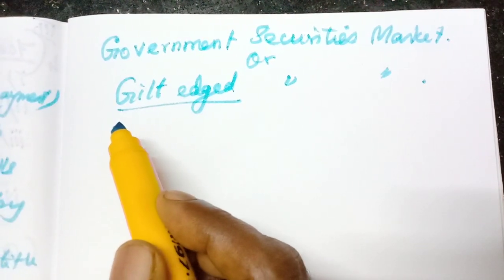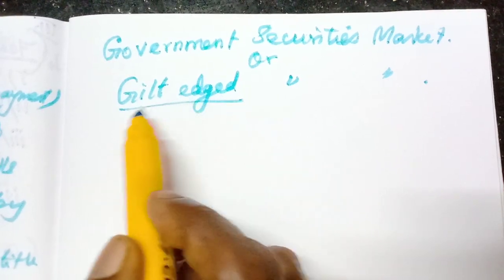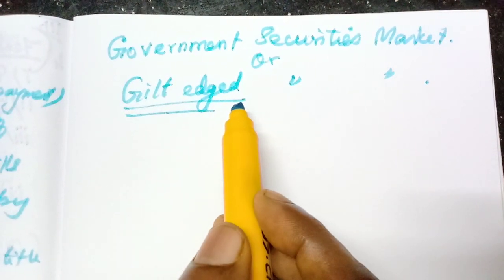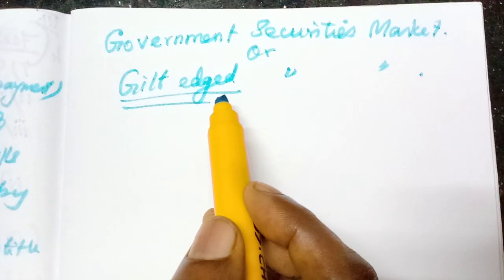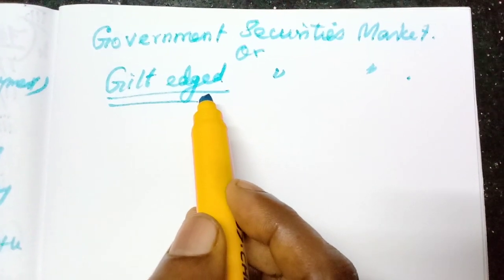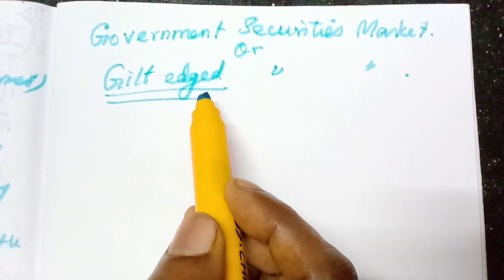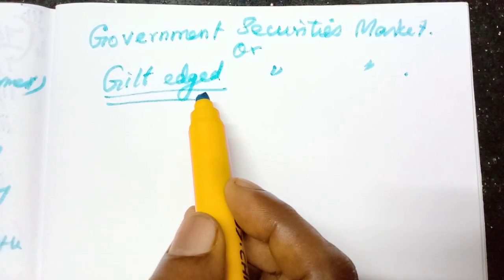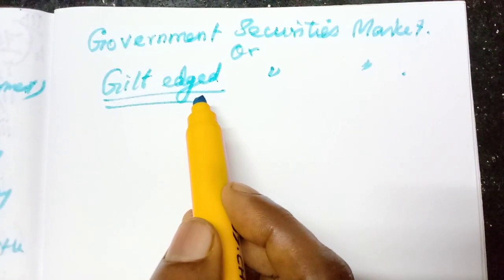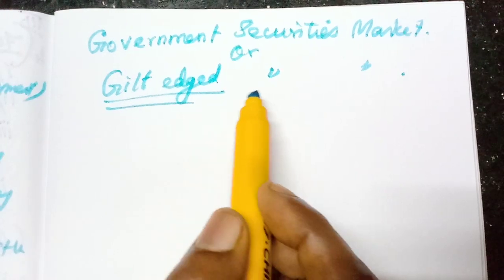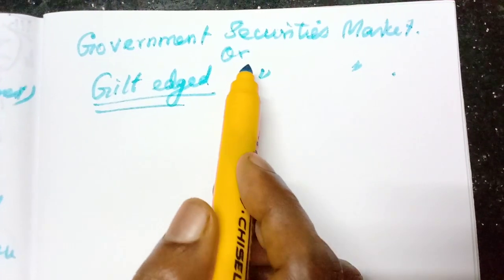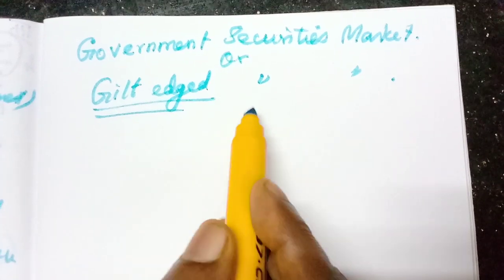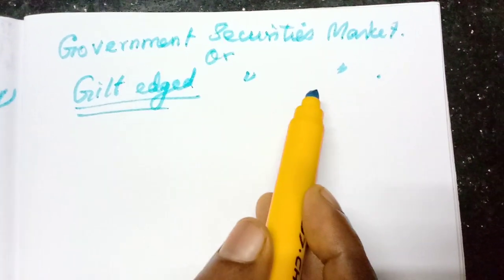It is related to that golden color border that will be kept in a sari or dhoti. That they say gilt-edged, so it has more value. That's why they have given that word for this securities market. The government securities market has more value. So now we will learn the meaning of this one.